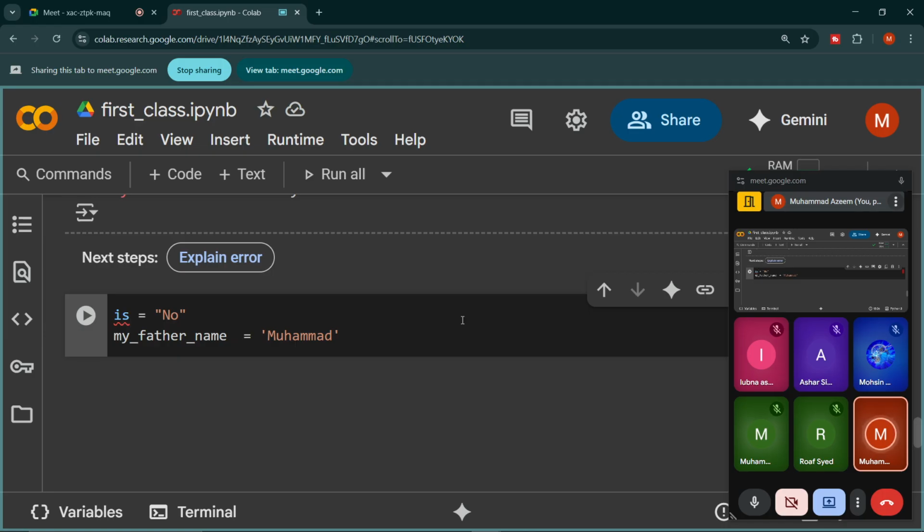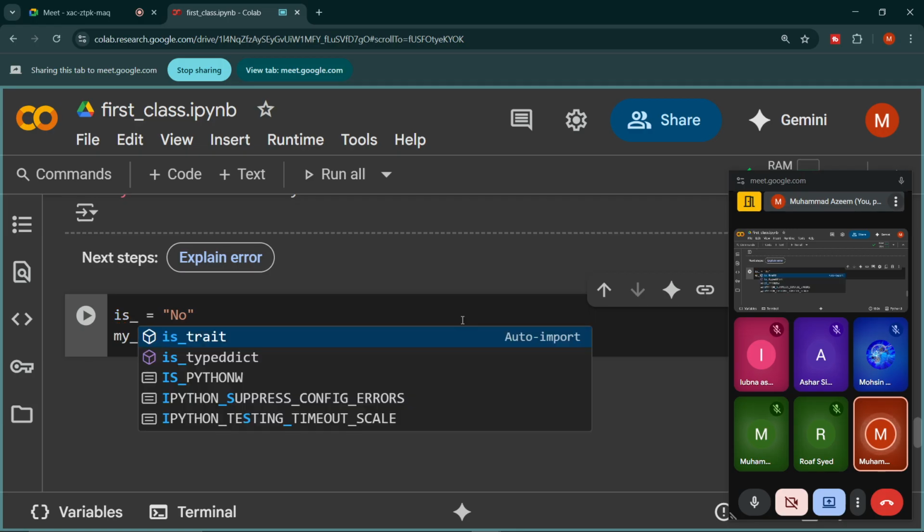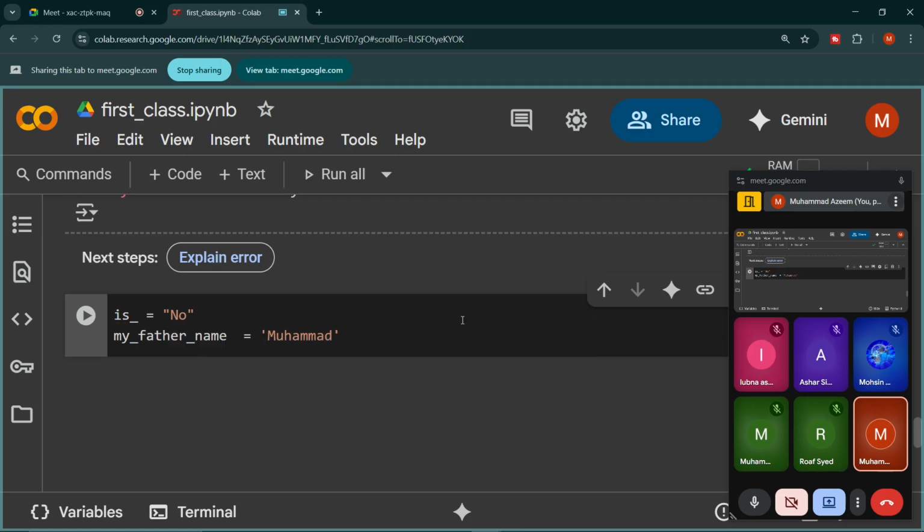So I have to write something else. I can either use an underscore or any other word here, or if I want to leave it like this, I can do it this way as well. Fine. Is this clear?